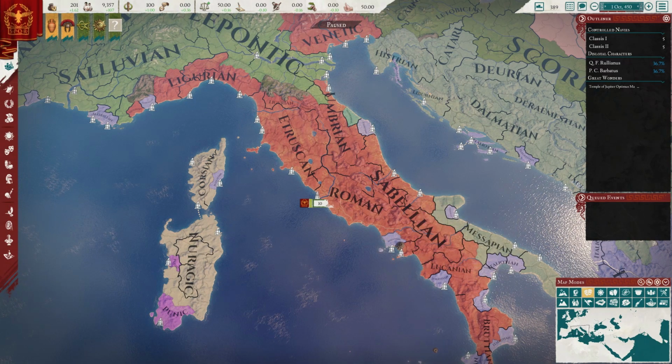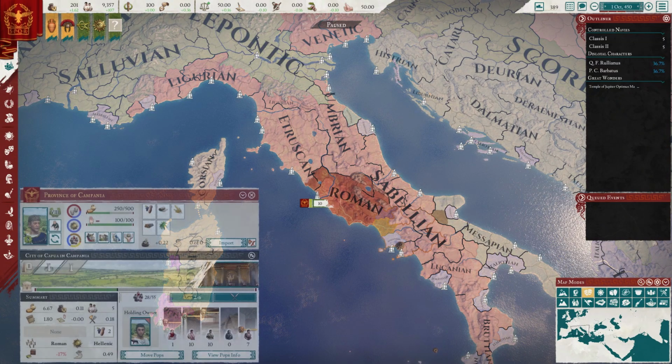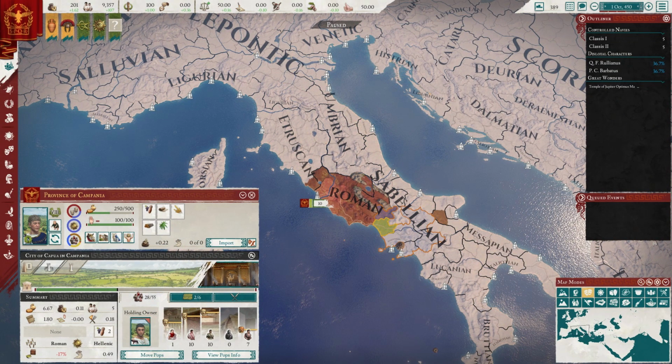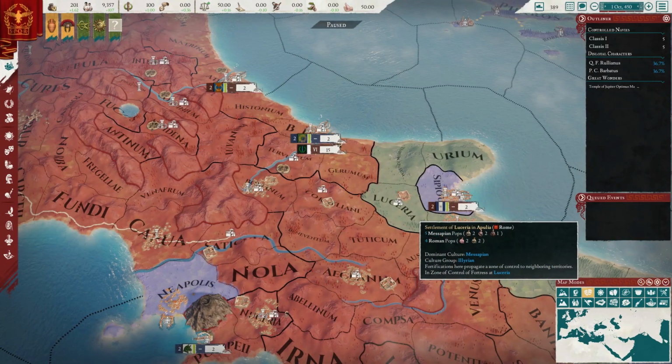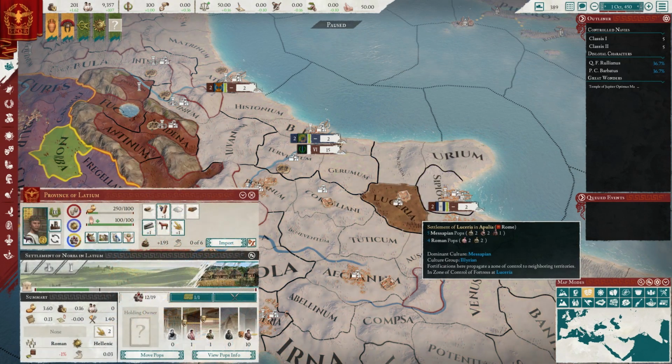If we click on any of the territories that are majority Roman, we can see the full extent of where our culture is, with the game highlighting territories where even a single Roman pop is present, regardless of whose country they are in or whether or not they are the majority. For example, in the settlement of Luceria in Apulia, Messapian is the dominant culture, but there's also a sizable Roman population here, and we can see that when we select Roman on the map.